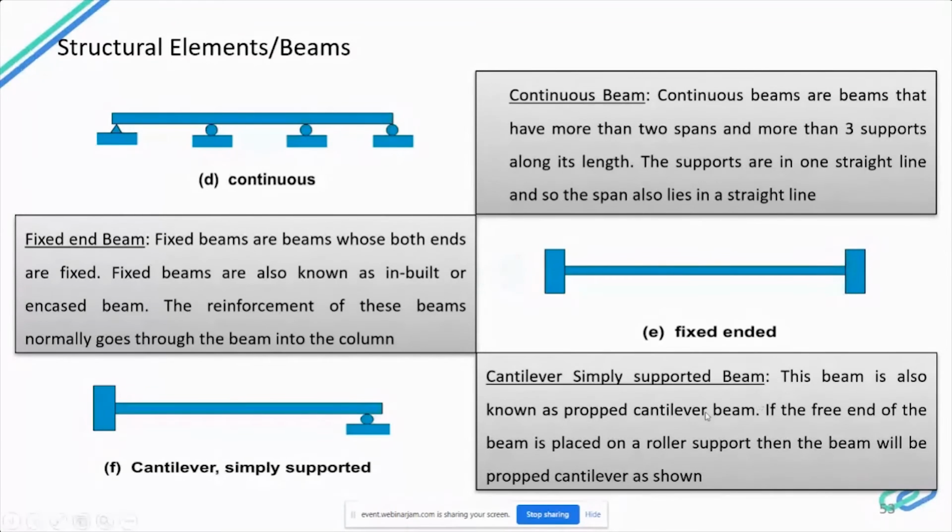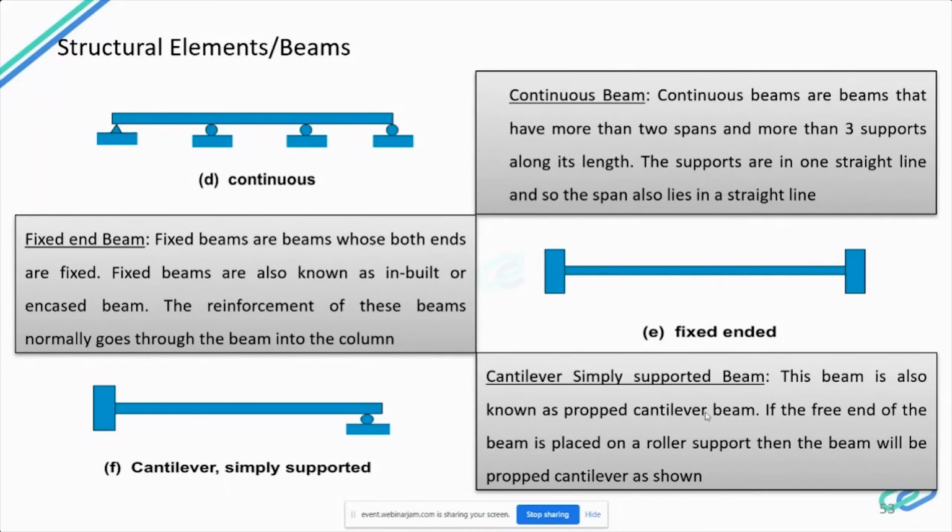So fixed end beam. Fixed end beams are beams whose both ends are fixed, and fixed beams are also inbuilt and encased beams. The reinforcement of these beams normally goes through the beam into the column. So these beams will go across the columns also, will cross all the columns in between, and will be in continuous form. In a simply supported beam, we will break the reinforcement. All these beams are designed and detailed in such a way that the supports are provided. So while designing, we design it as a simply supported support. Then the beam is called a propped cantilever beam, as shown in the figure.